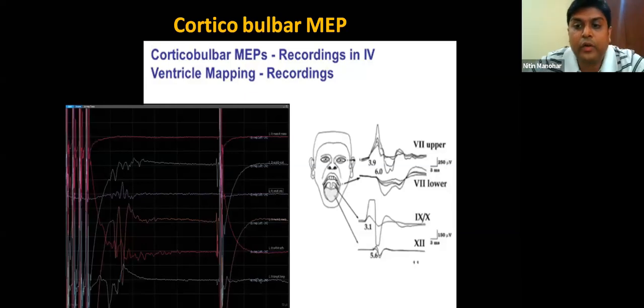Next, until now we were looking at the cranial nerve. So now we'll move on to the monitoring modalities. Till now we were looking at mapping. So now we'll go on to the monitoring modalities. So one important thing is, like Anand sir said, the corticobulbar MEPs.